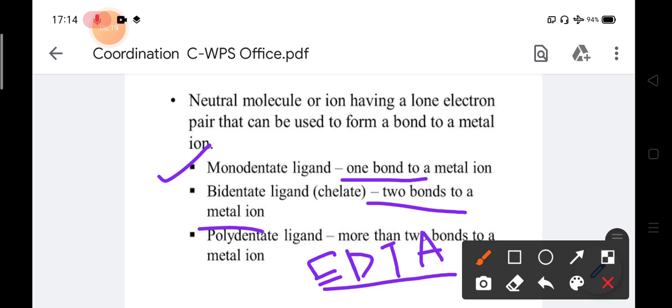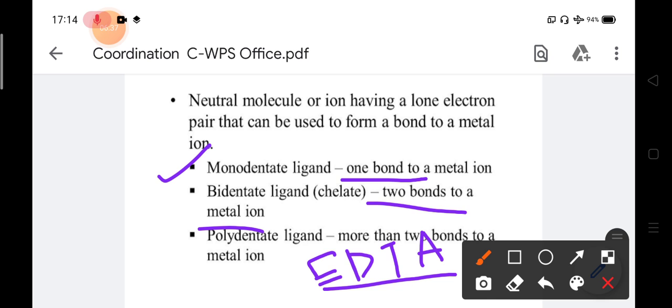If a ligand can form only one bond to a metal ion, that is called a monodentate ligand. If a ligand can form 2 bonds with a metal ion, it is called a bidentate ligand. And if a ligand can form more than 2 bonds with a metal, then it is called a polydentate ligand.